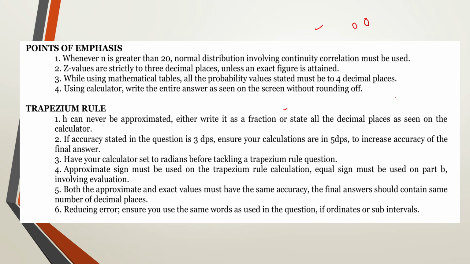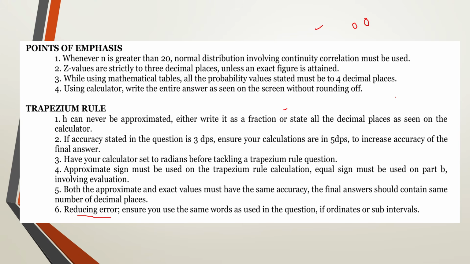The other component is reducing the error. When it comes to reducing the error, if the question has used ordinates, you say that by increasing the number of ordinates. If the question has used subintervals, you say that by increasing the number of subintervals. That's a trick. When they have used ordinates, do not use subintervals. And when they have used subintervals, do not use ordinates.